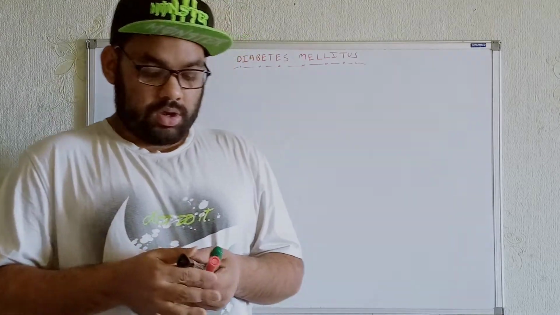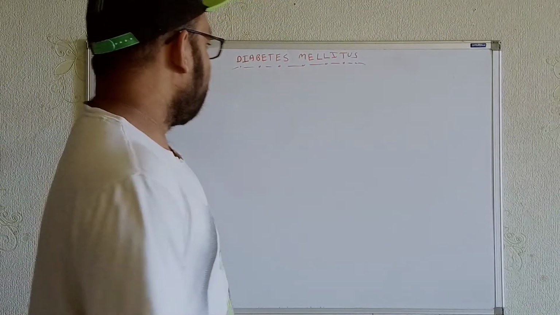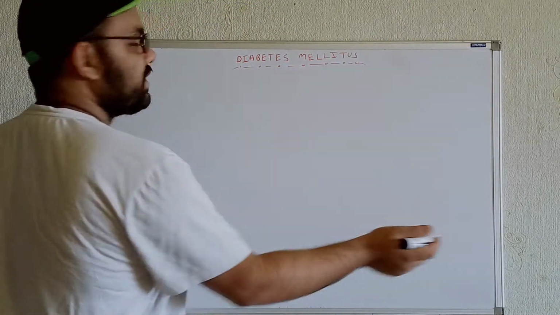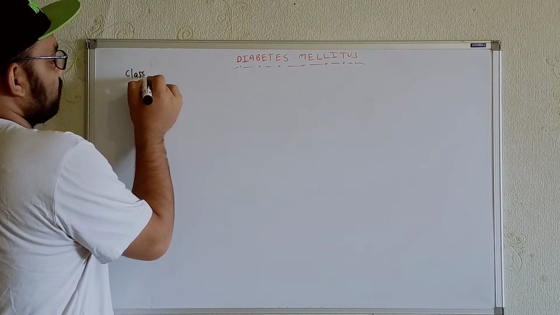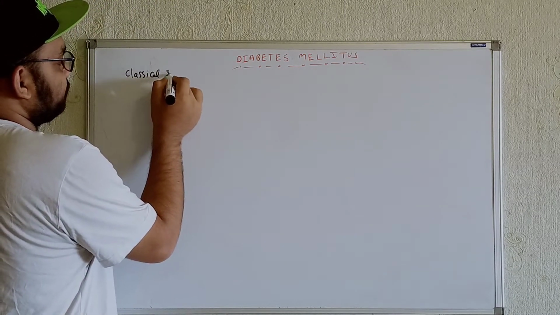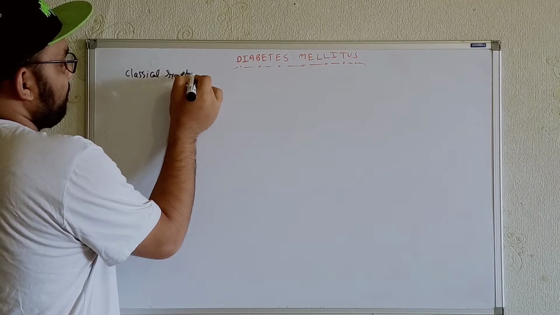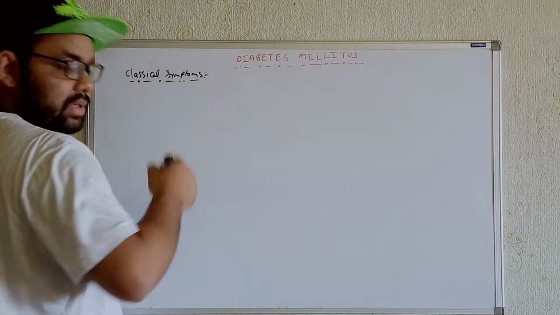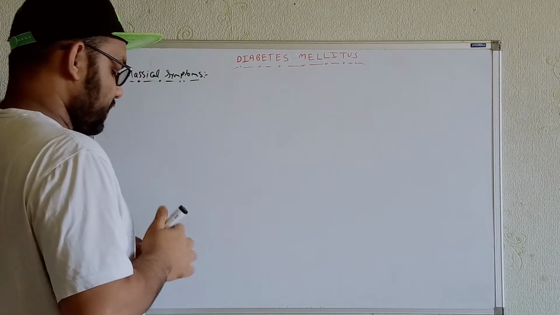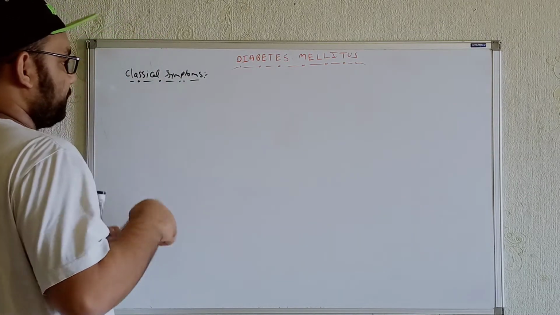Okay, so I'll start by talking about the symptoms first. Then we'll go subsequently through the other parts. Now, whenever we're talking about diabetes mellitus, what are the classical symptoms we'll get over here? See, the first symptom, let me write it over here. We'll get polyuria.